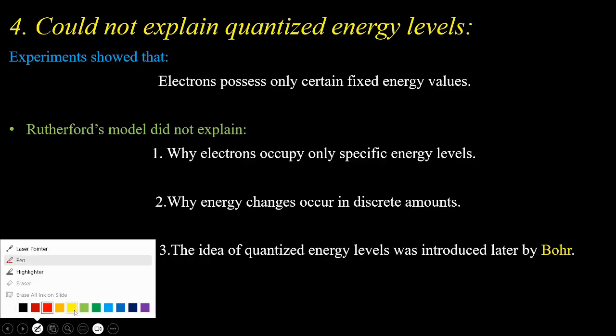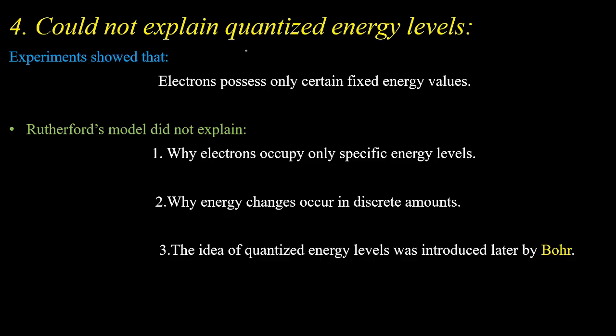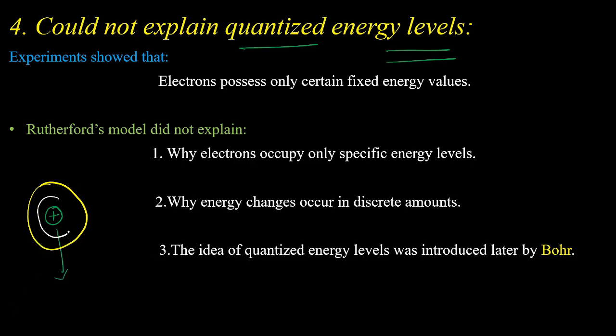Rutherford's atomic model could not explain the quantized energy levels. Rutherford's atomic model stated that an atom has two parts. One is the positively charged nucleus, and another is the electronic region where electrons stay and rotate around the nucleus in any circular path, right?